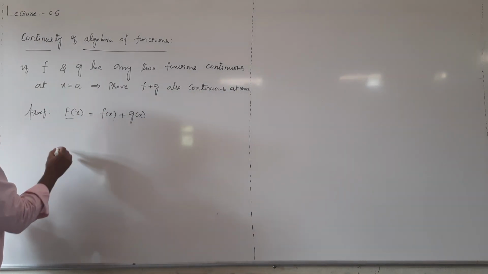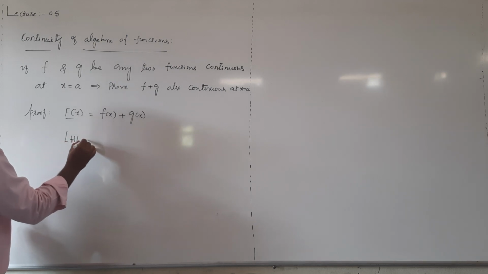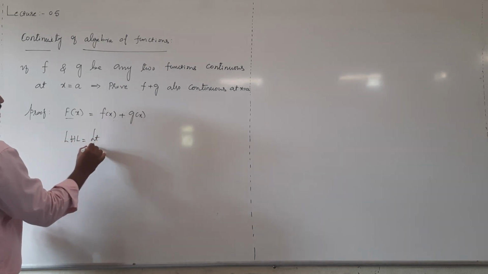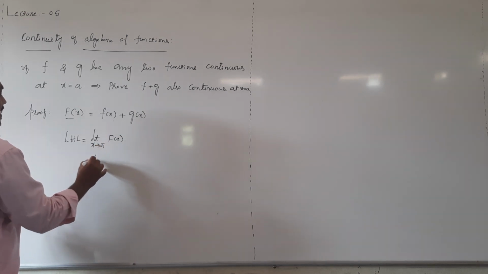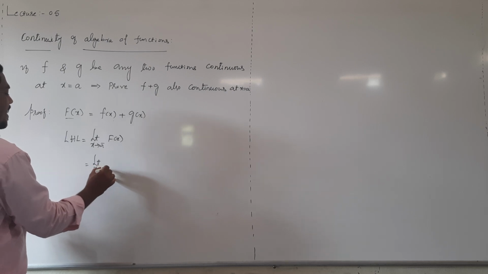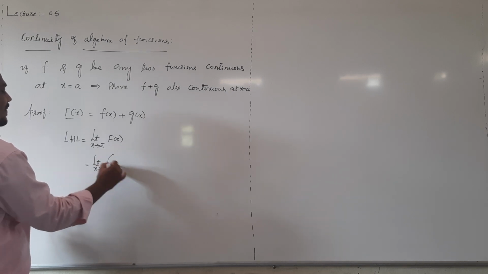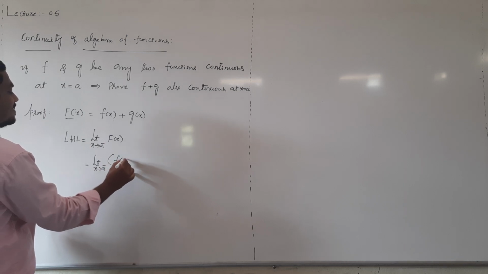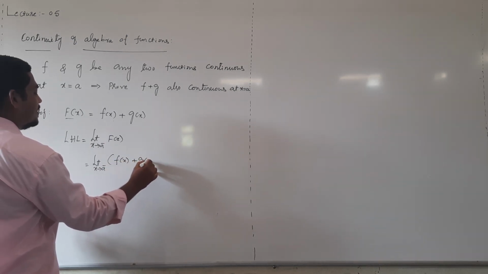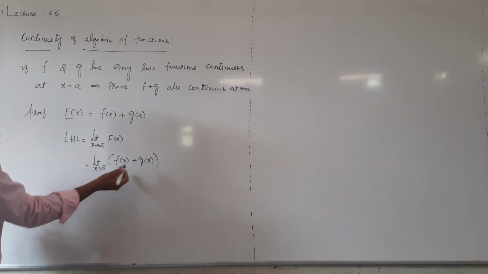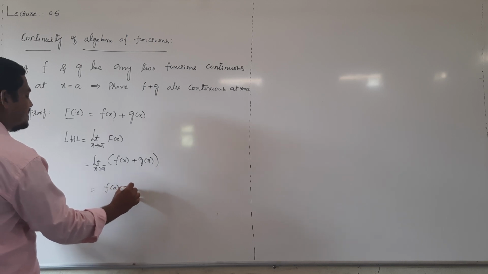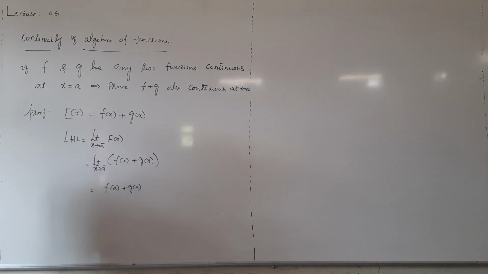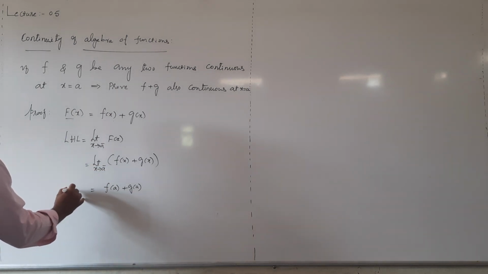For this function, evaluate left hand limit. LHL equal to limit x tending to a minus of capital F of x. Capital F of x means small f of x plus g of x. Now apply limit, then we get f of a plus g of a, right? This is our left hand limit.